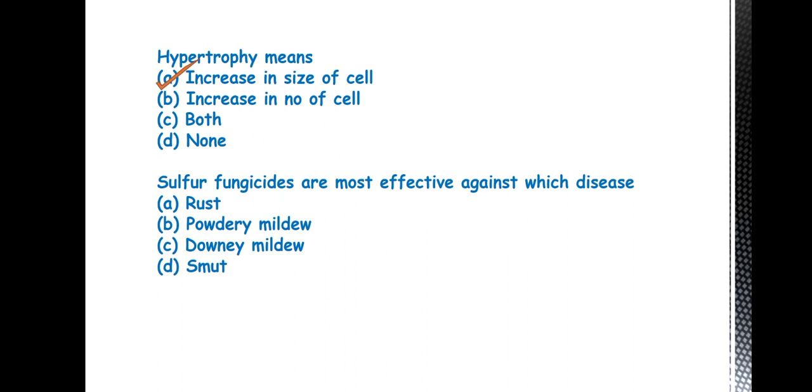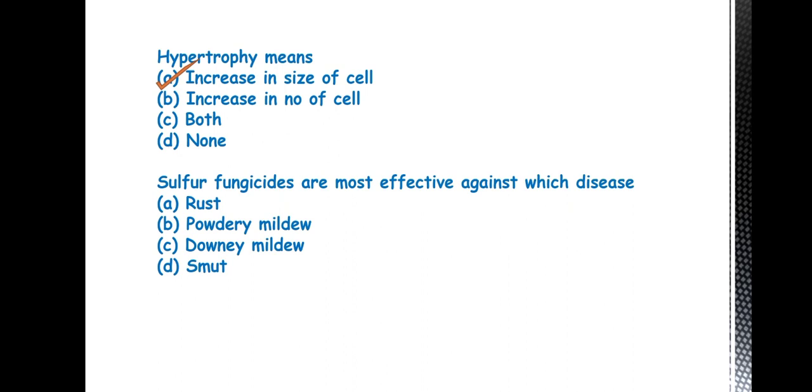In that, the abnormal increase in shape and size of the root is due to hypertrophy and hyperplasia. Agrobacterium tumefaciens also forms galls, which is also due to hypertrophy and hyperplasia.